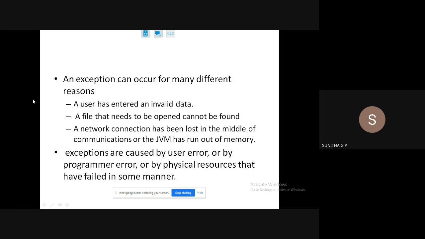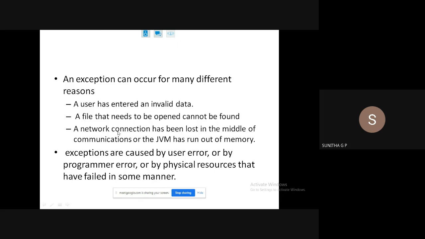Just think I have taken int 10, and to read that from the keyboard using Scanner, what I have to do is use next dot int. For an integer variable, if I use next dot double instead, degradation of the variable is possible. But if I use next string, what happens? For an integer variable, I'm reading string data. That is where a user has entered invalid data, a data type mismatch. That is what we can call an IO exception, right? So this is one of the reasons.